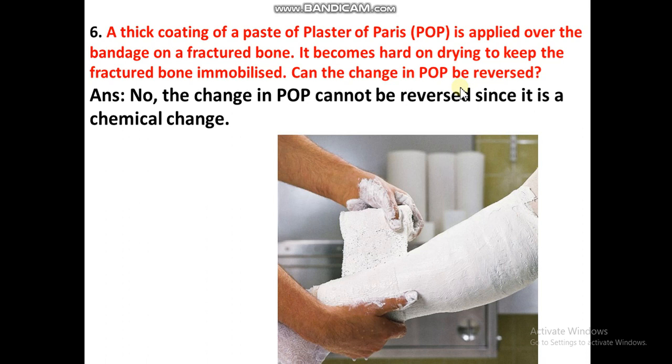Can that hard thing be reversed to the powder form? No, it is not possible. Once it is hard, it cannot be changed to the previous form. So the change in POP, that is plaster of Paris, cannot be reversed, since it is a chemical change.